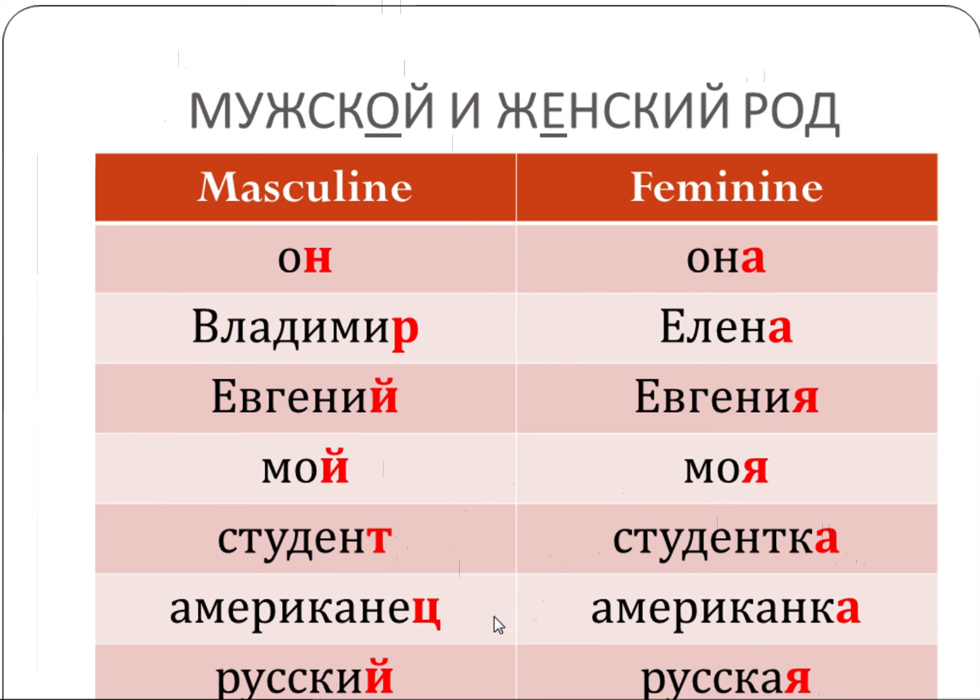When we talk about nationalities, the same thing. Американец, that's an American man, американка, an American woman. Русский, a Russian man, русская, a Russian woman. I'll continue in the next video.